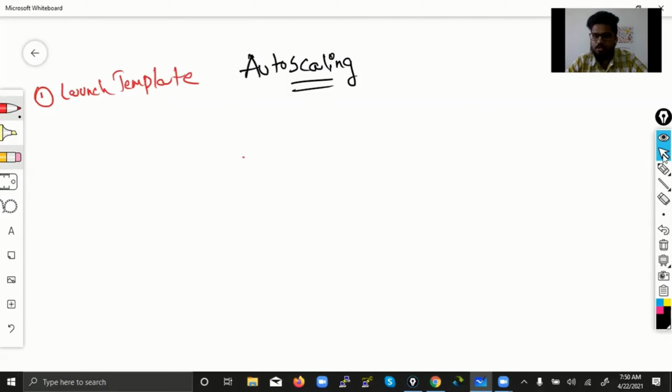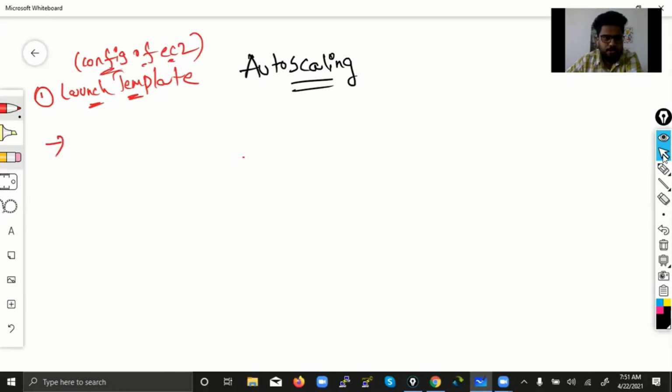How can AWS know what is the configuration of your website machine? You have to say it to AWS one time, in auto scaling, with the name called launch template. So what is launch template? It's nothing but the place where you define the configuration of the EC2 which is about to be launched by the launch template.